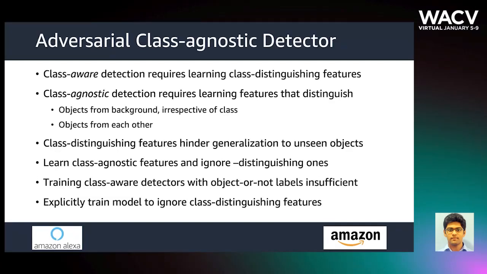However, class-aware detection requires learning class distinguishing features to identify specific kinds of objects while localizing them. In contrast, class-agnostic detection requires features that distinguish objects from background and object instances from each other. Hence, class distinguishing features actually hinder generalization to unseen objects. In order to learn class-agnostic features and ignore class distinguishing features, naively training a class-aware detector for the object versus not task is not sufficient. We need to explicitly train the model to ignore class distinguishing features.